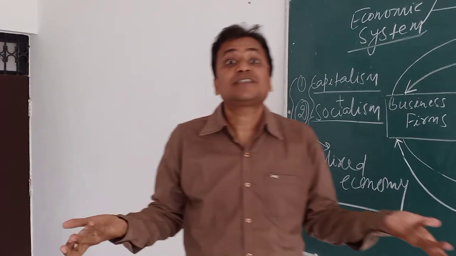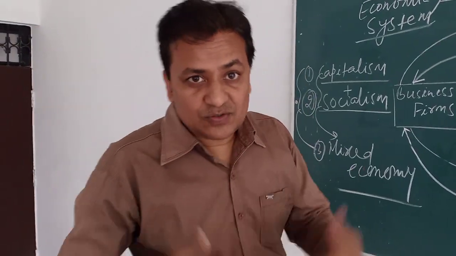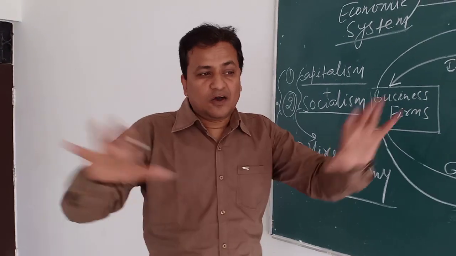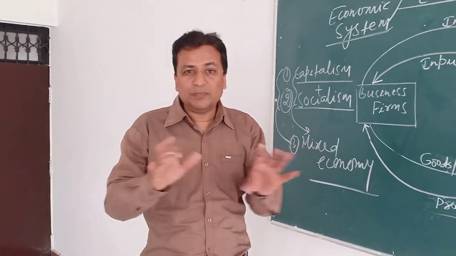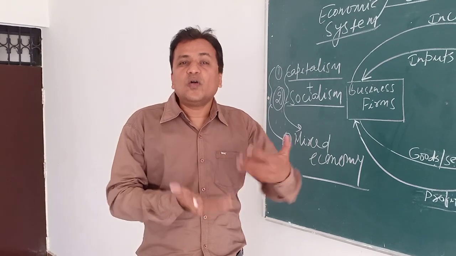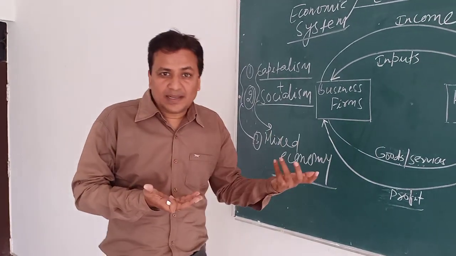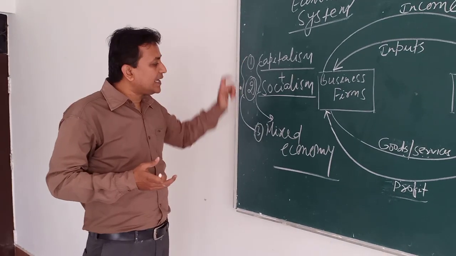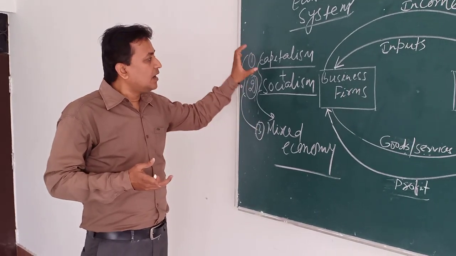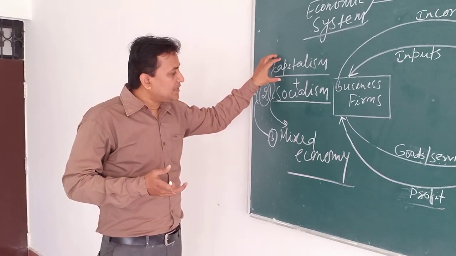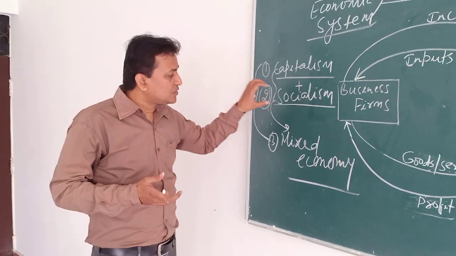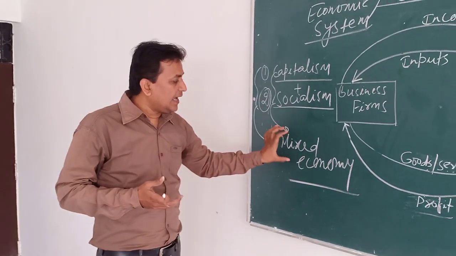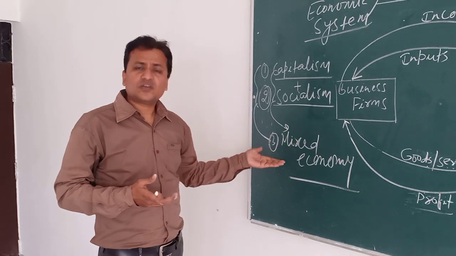For example, we have mixed vegetables, and when we mix different things, that is a mix. So a mix has no origin of its own and no characteristics of its own, but it depends on what we are mixing, how many features of capitalism and how many features of socialism we are putting in and formulating. So it depends on the government.